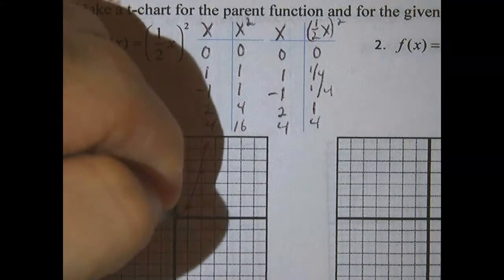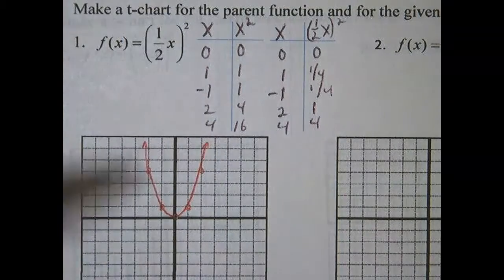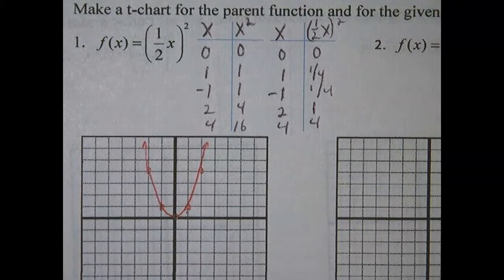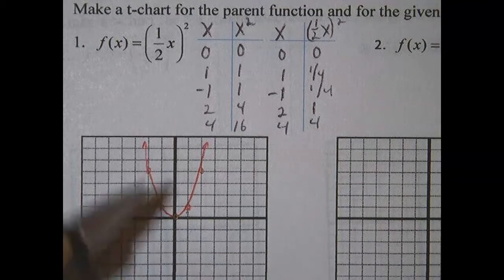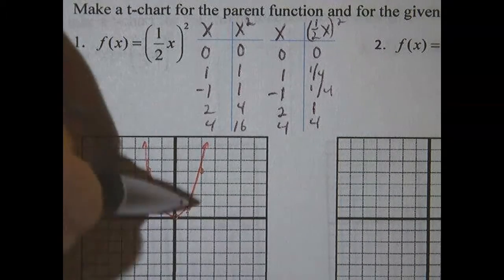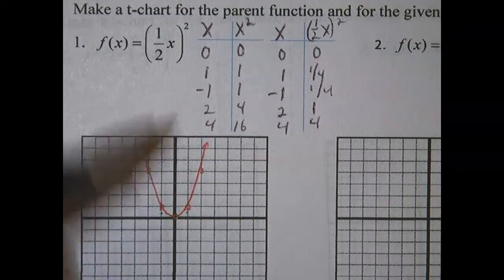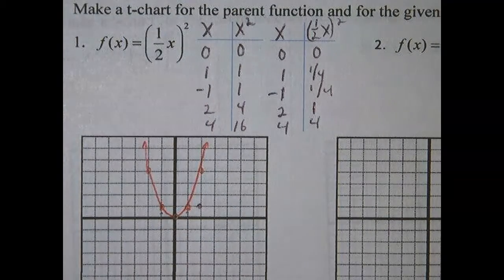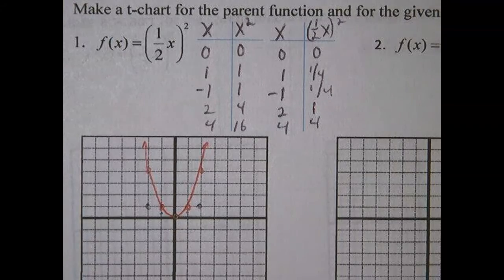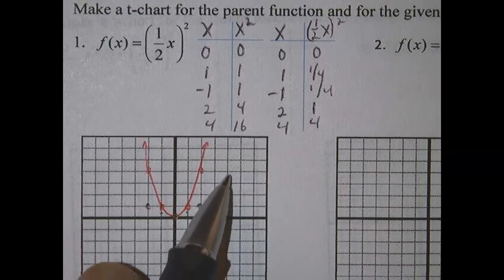So we have 0, 0. We have 1, 1/4. It's pretty much impossible to really tell exactly where that is on this particular grid. We have negative 1, 1/4 also. We have 2, 1. So we go over 2 and up 1, so we have a point right there. Okay, and then with symmetry, there's one right there. And then we have 4, 4. So if we go over 1, 2, 3, 4, we go up 1, 2, 3, 4.